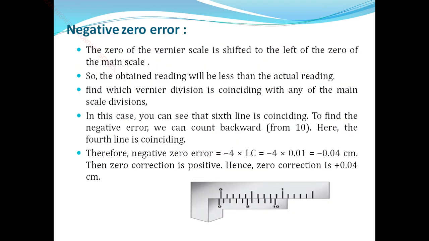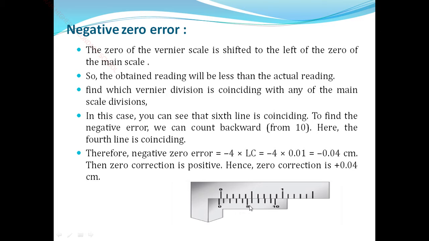Next is a negative zero error. The zero of the Vernier scale is shifted to the left of the zero of the main scale. That means main scale 0 and Vernier scale 0 do not coincide. The Vernier scale 0 is shifted to the left side of the main scale 0. That means it is a negative zero error.